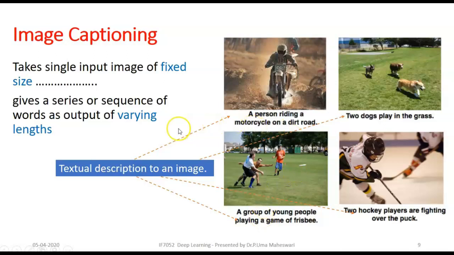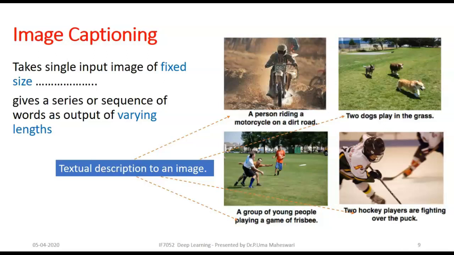Every caption has its own number of words, right? And not only that, the same image can have any number of captions. For example, let's consider this first image. Here the caption given is a person riding a motorcycle on a dirty road. We can have some other caption, like it's not only a person, it may be a man.